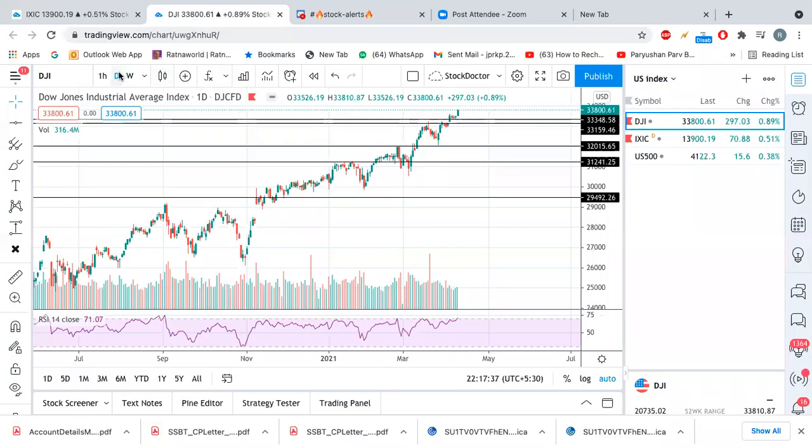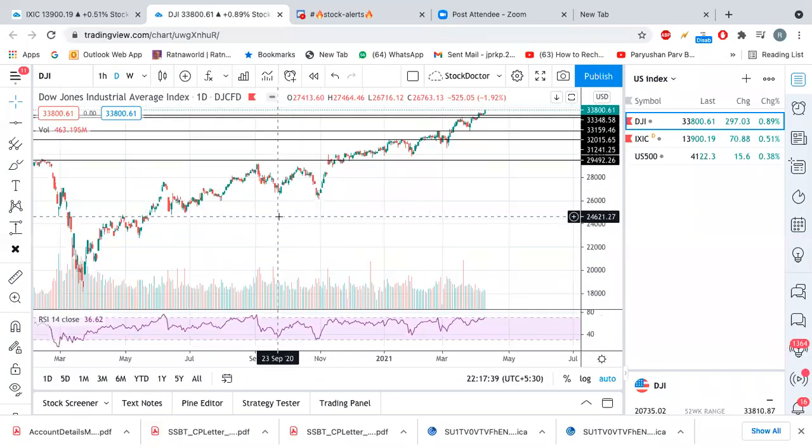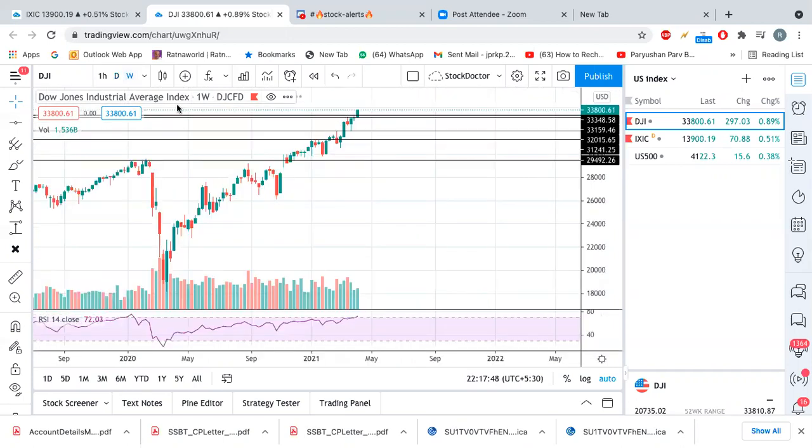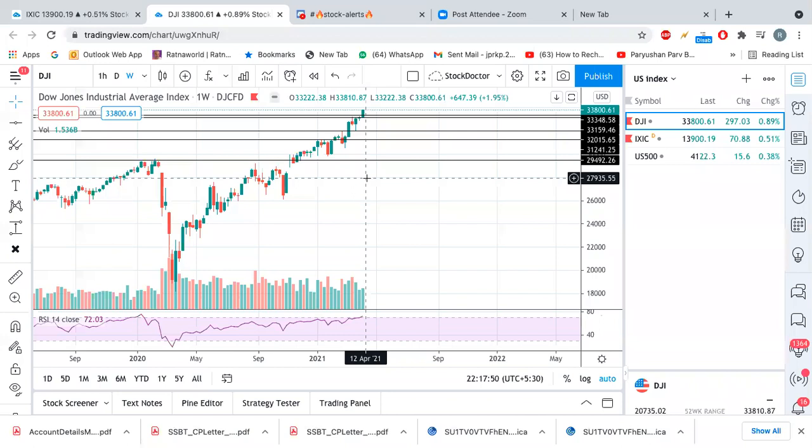If we do the day time frame, then we are looking at a longer time frame, for the next few weeks to few months. If you do weekly analysis, then it should be for the medium term or long term, right?